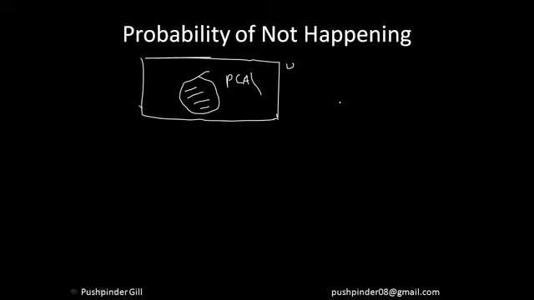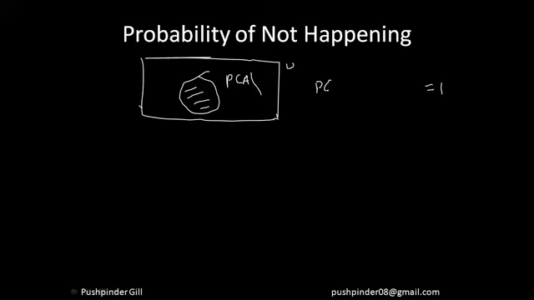So let's suppose the probability of you drinking a cup of coffee is equal to P of A. Now what is the probability that you will not drink a cup of coffee? Right? Now, as I've told you earlier, the maximum probability is always equal to 1, right? That means this event is definitely going to happen. So the probability of you drinking a cup of coffee or not drinking a cup of coffee, that event is certainly going to happen. Either you will drink coffee or you're not going to drink coffee.